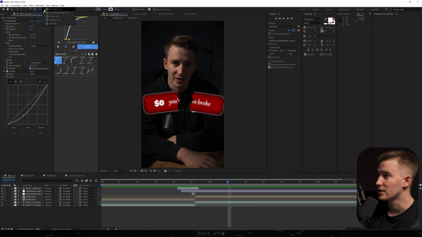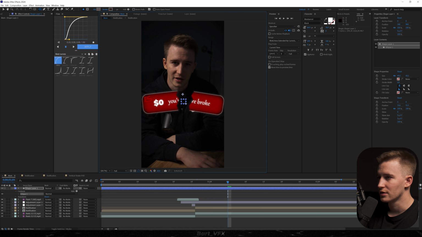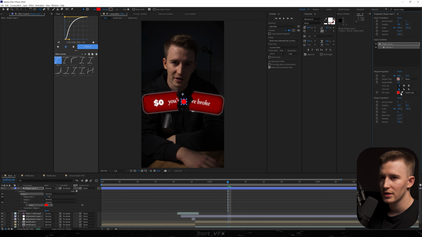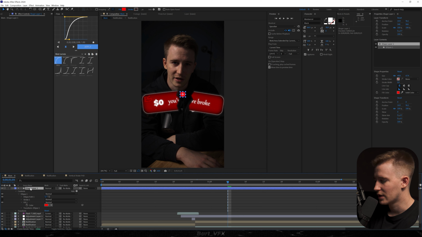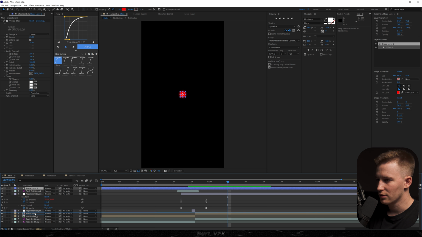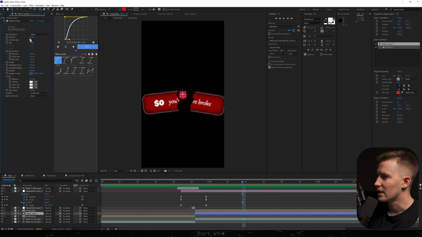So what we're gonna do is use a plugin, but first I'm gonna grab the ellipse tool and create a little circle. I'm gonna change the fill color to solid. We're gonna leave it at red, and then I'm gonna add optical glow. I'm gonna drop it below the layer. I'm gonna trim it. And now we're gonna play around with some settings. By the way, it's from Red Giant. So now I'm gonna bump up the amount and definitely the size.